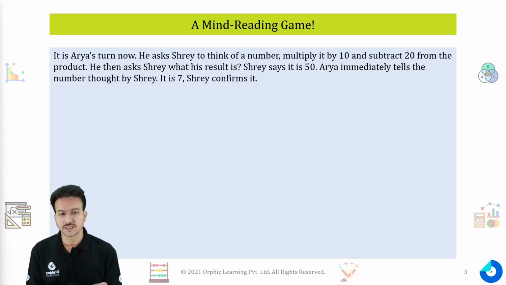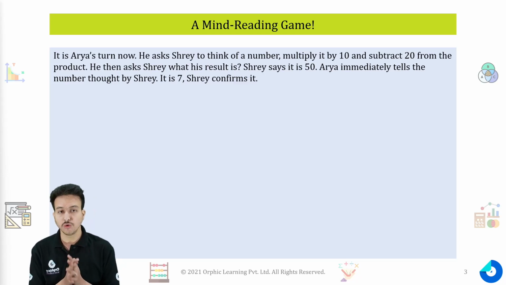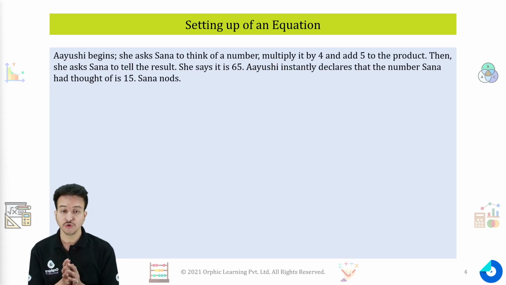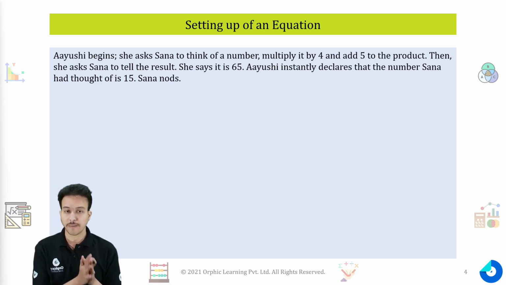But why is this happening, that every time, without knowing the actual number they started with, they are reaching the conclusion of what number they started with? The reason is the simple equation. Let's see how simple equation helps you to play such a mind reading game. That all depends on how you see simple equation. Let's see what they are doing in a mind reading game.